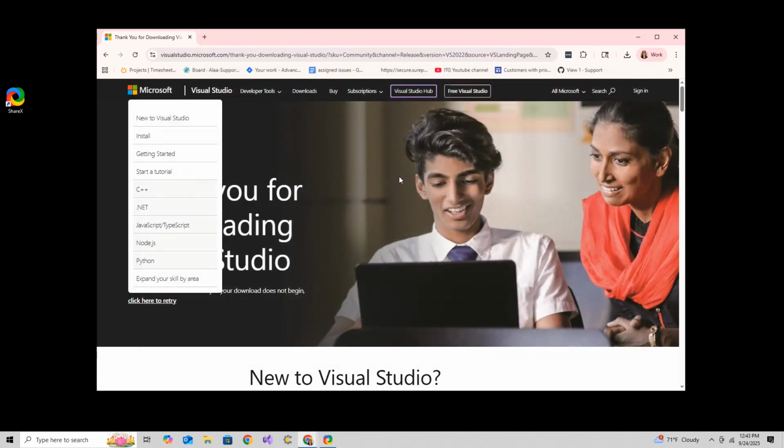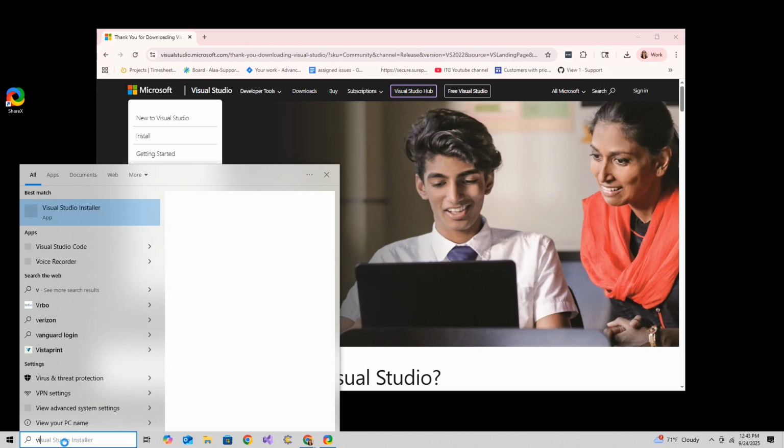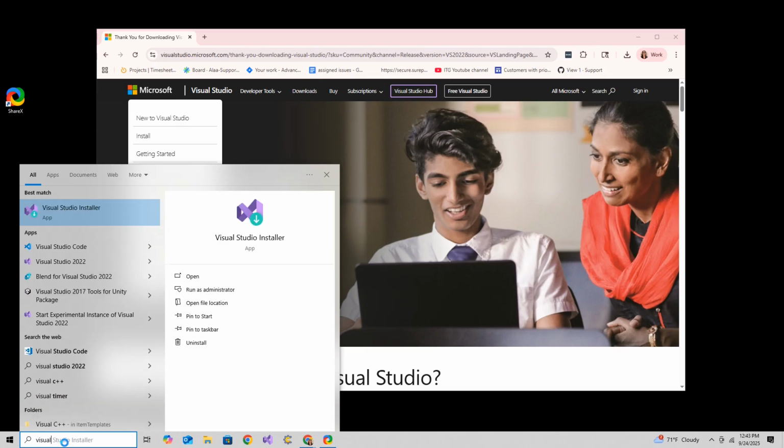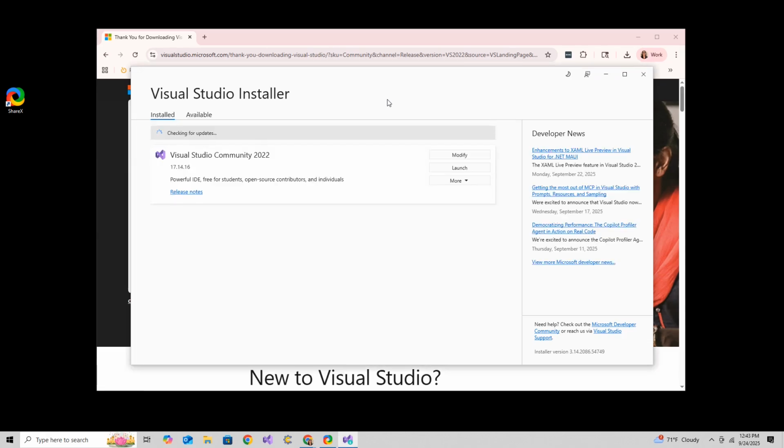So one thing I want to note is that if you already have Visual Studio installed, you can still run the Visual Studio installer to get those three things that we checked there. So if you want to do that, you can just search in the menu bar here for Visual Studio. You'll see we have the Visual Studio installer, so I can double click on that. Here we go.